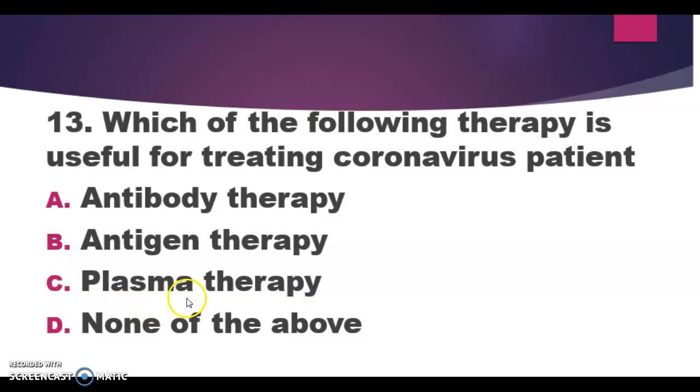The plasma has antibodies that regenerated in the recovered patient, and they work in the critically ill patient. So the correct answer is plasma therapy.